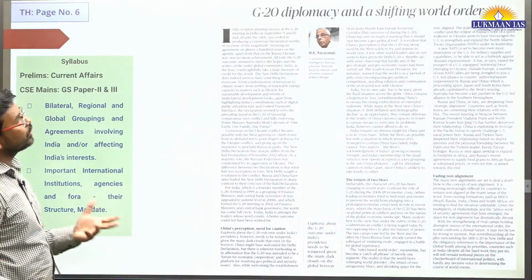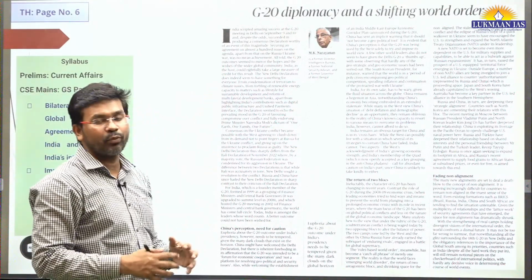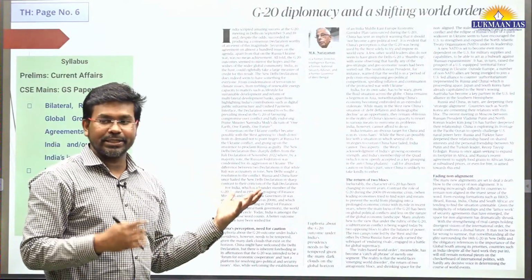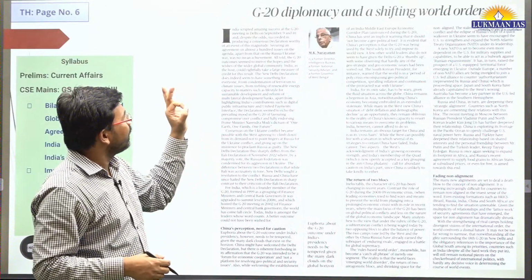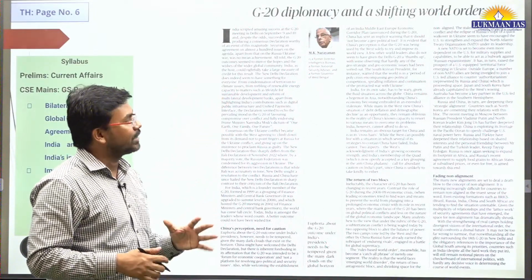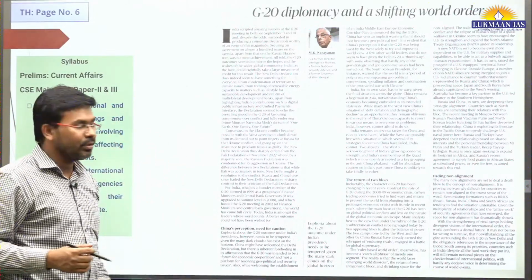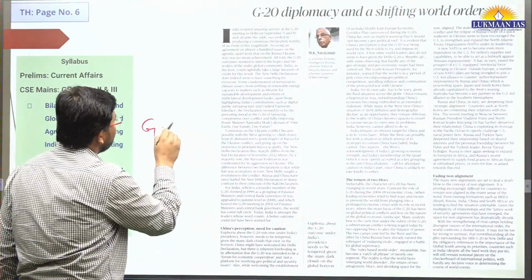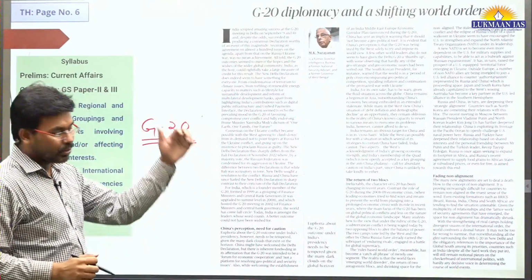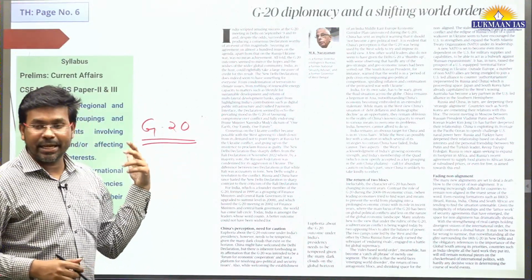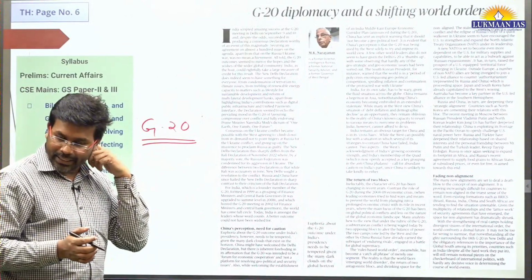Now this is another topic. It says G20 diplomacy and a shifting world order. Again, it is G20. I mean, we have studied so many articles on this topic. Basically, this article has been written by a prominent author. So here the author has talked about the importance of G20, that India has recently presided over the G20 summit. So what differences did India make? So it talks about the, let's say, consensus document, the New Delhi Declaration.